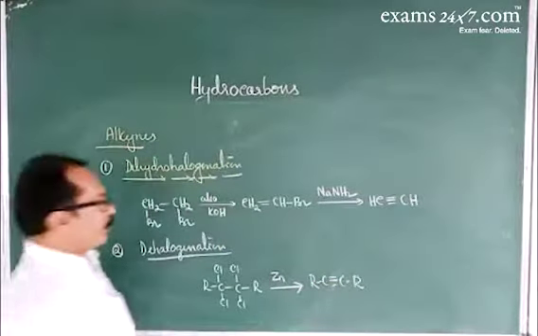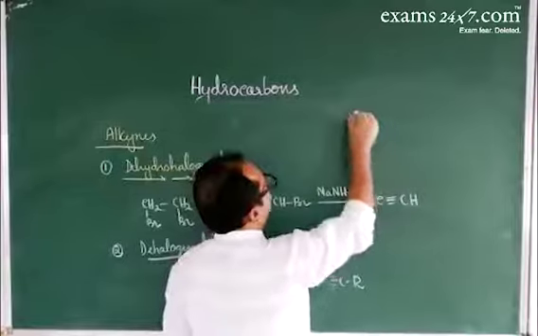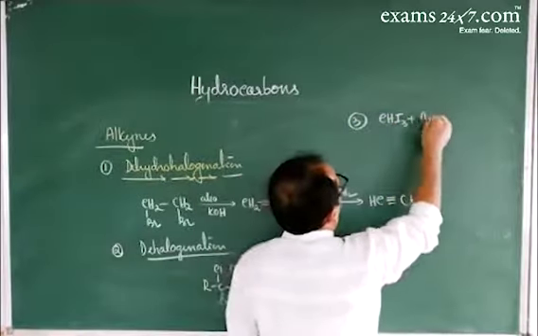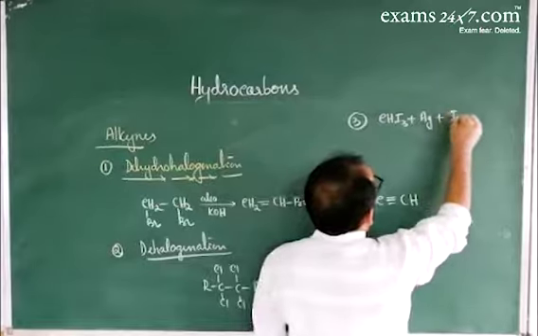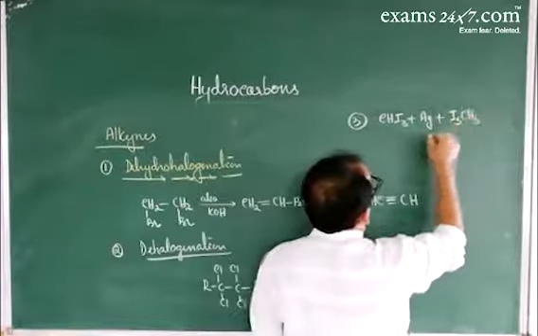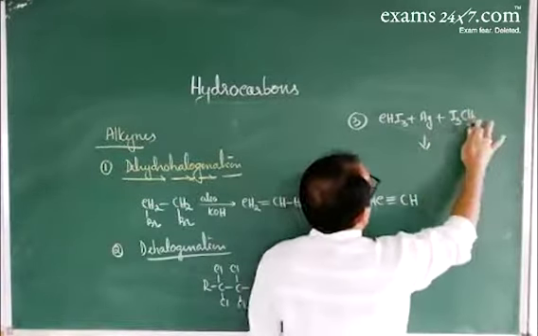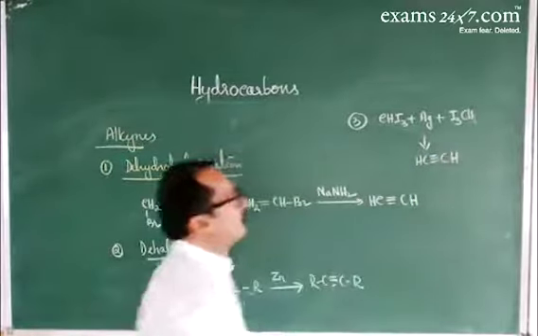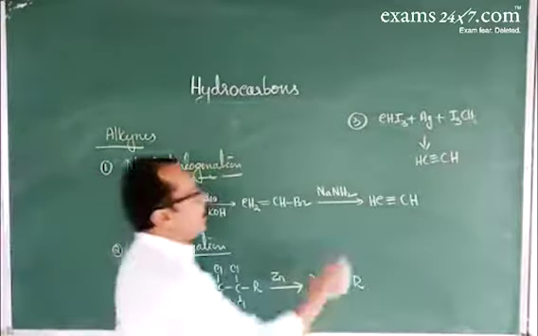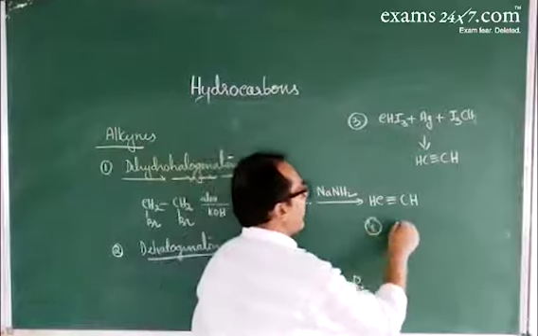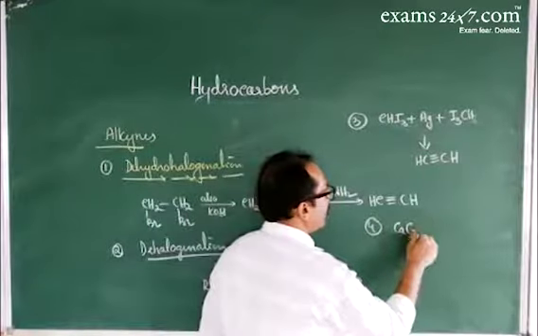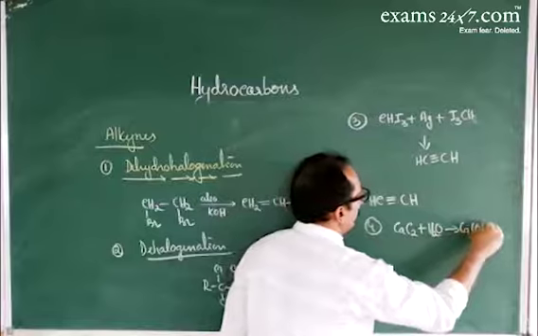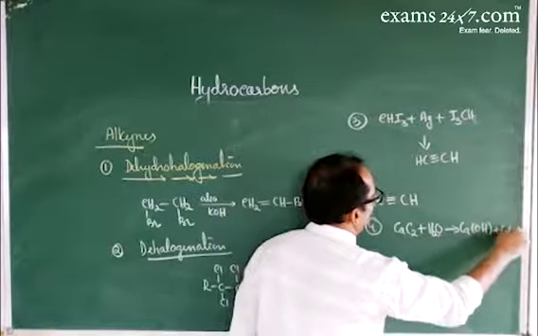Next method, using iodoform, CHI3. When iodoform is heated with silver, that gives ethyne. One more method: calcium carbide, CaC2, on hydrolysis gives calcium hydroxide, liberating ethyne.